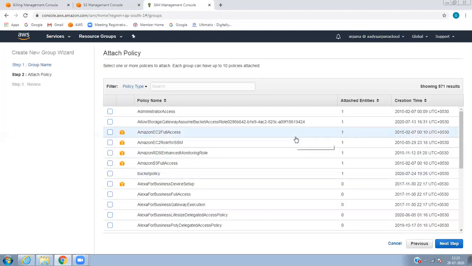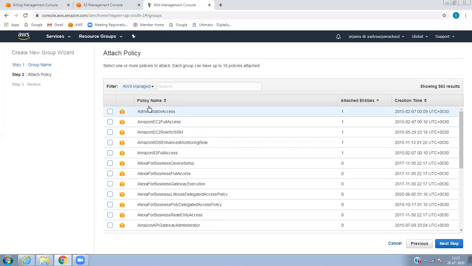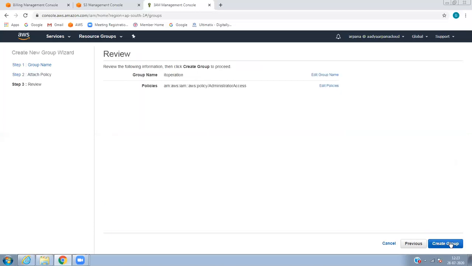So here what we can do is, since we know the administrator who joined should have administrator access, right? In case you don't know, let's go to AWS managed, and administrator, give this permission, and click on next, and create a group.